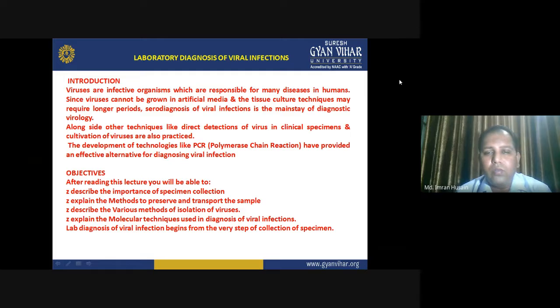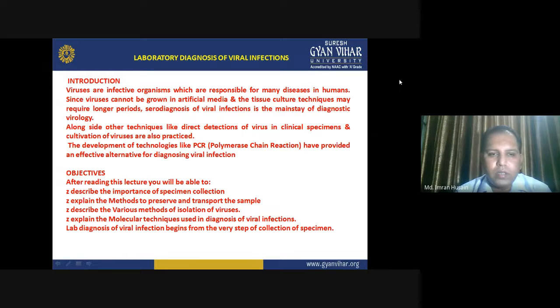We do need a lot of progress and development when it comes to dealing with viruses. The development of technologies like PCR, polymerase chain reaction, has provided an effective alternative for diagnosis of viral infection.